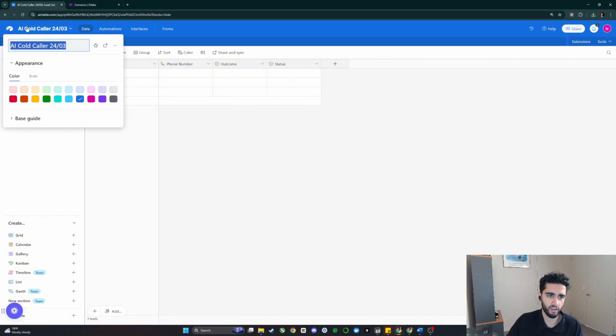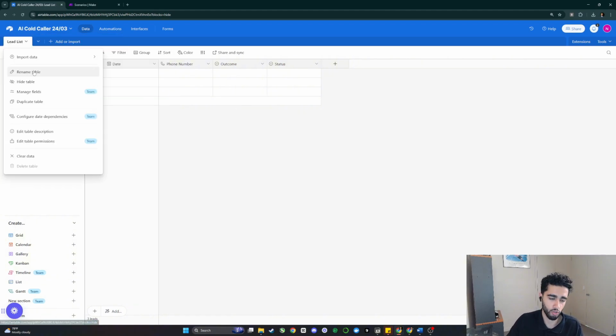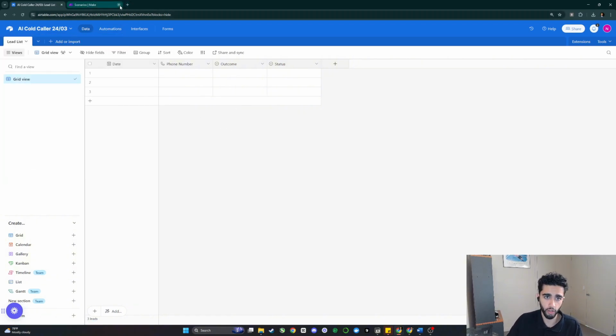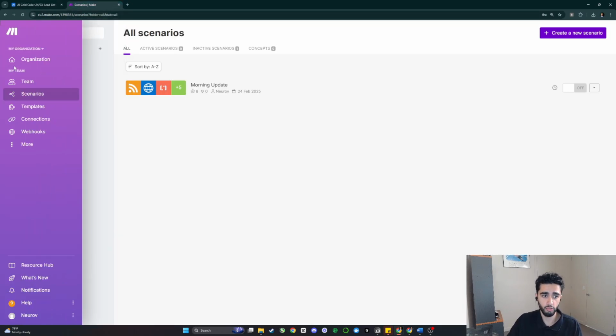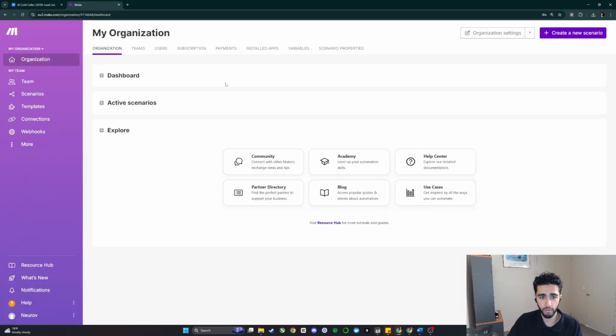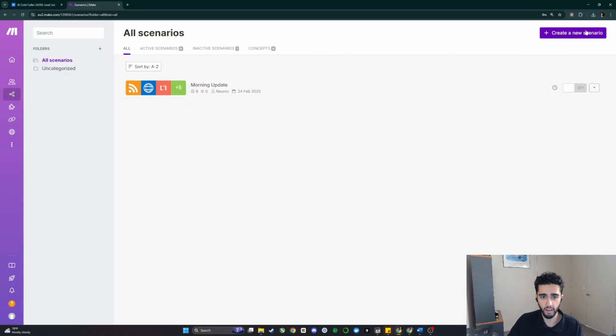And it's kind of like Excel, right? This is the name of your Excel file. This is the name of your sheet or table. Next, we want to go onto make.com, and you need to create your own account for make.com, and you'll be presented with a screen like this. We want to go into scenarios, and we want to click create a new scenario.